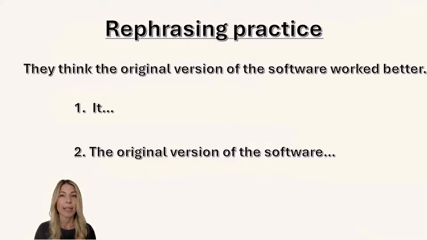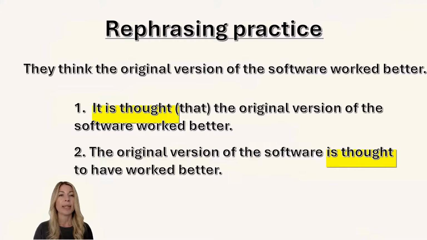Let's say you have a sentence like this. They think the original version of the software worked better. So here we have this past simple, worked. Okay, so what shall we do? Look at this sentence. It is thought. Again, we use it is thought because you should check your original sentence. They think, it's present simple, so we still use it in present. It is thought that the original version of the software worked better. This is our impersonal sentence.